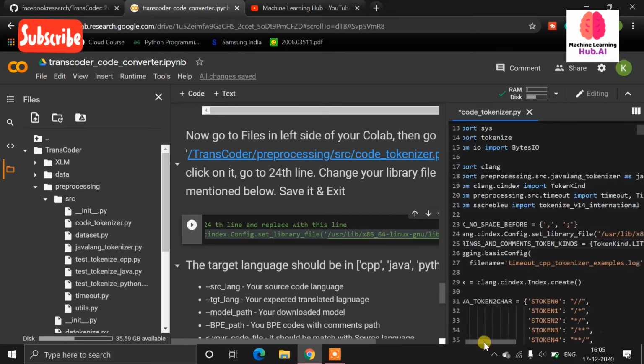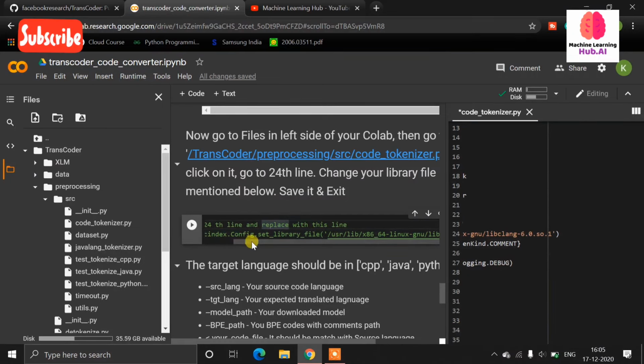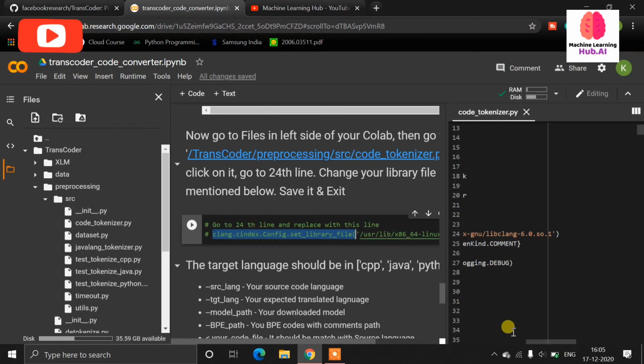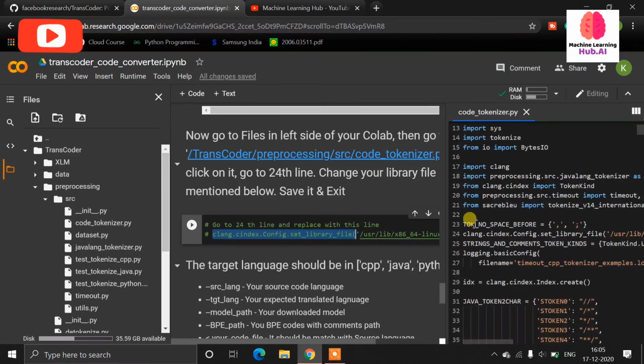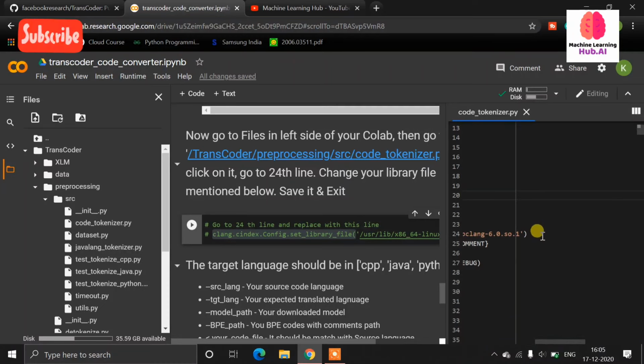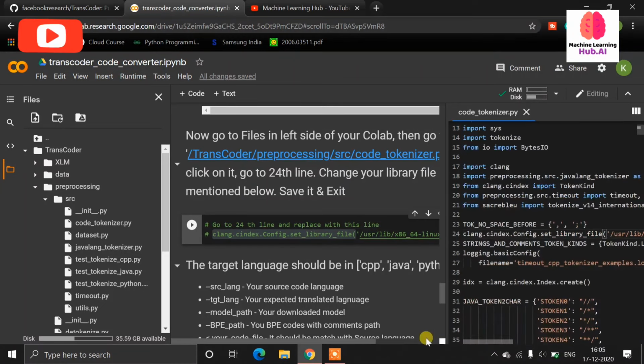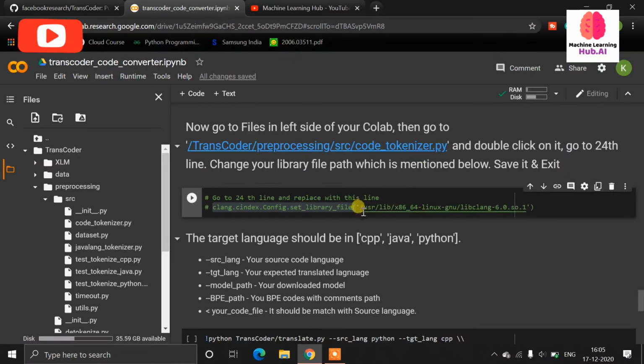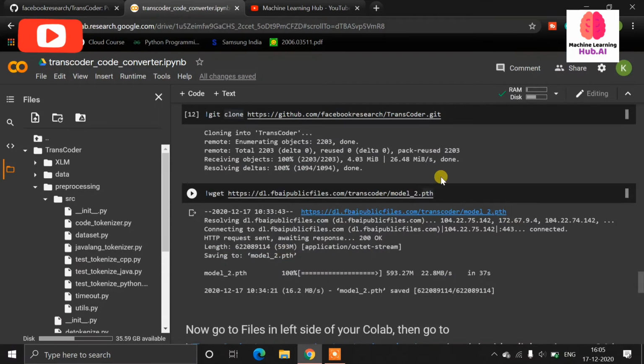Now you can see I have updated this line, which I already gave in the comments. Just copy this line, replace line 24 of the code tokenizer with it, press Ctrl+S and exit. Just check it once in case you missed any error. Now close this. Now our model is also downloaded.